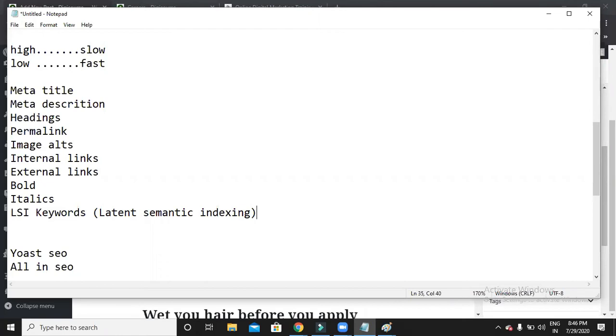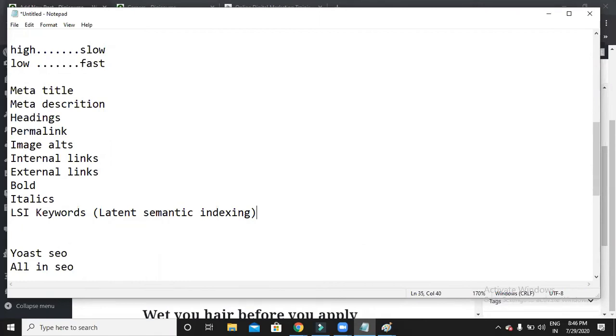Similarly, if I want to write a blog on precautions for the symptoms of COVID, the LSI keywords will be fever, cold, cough.